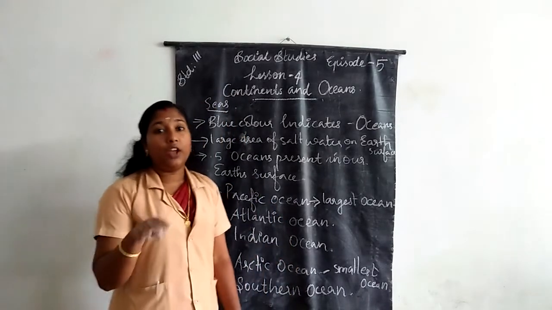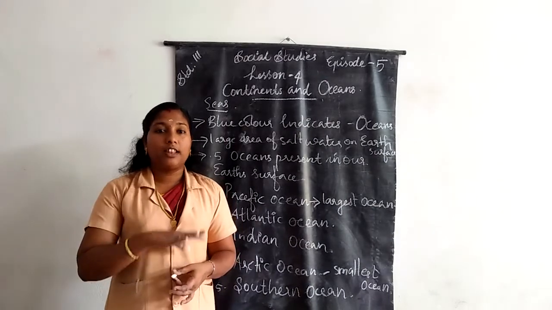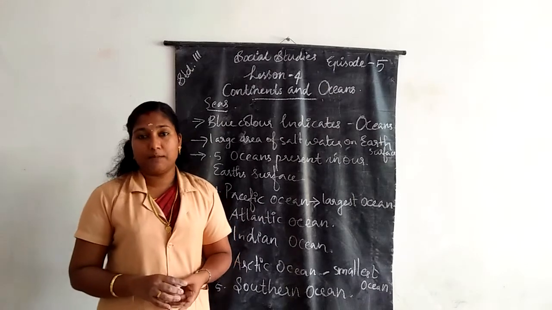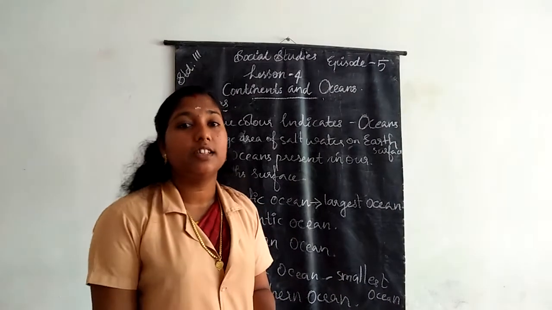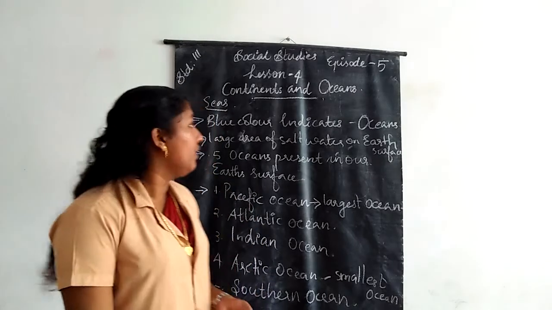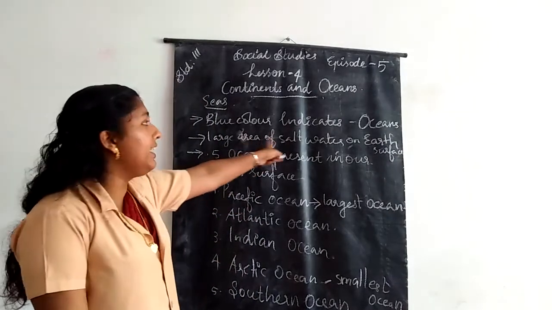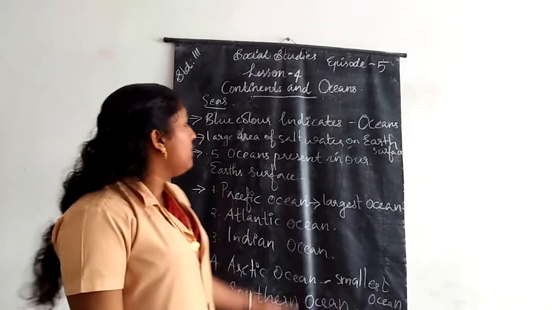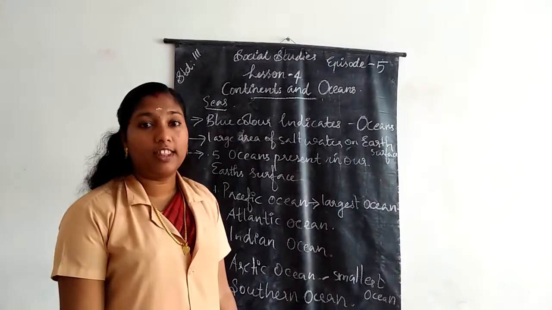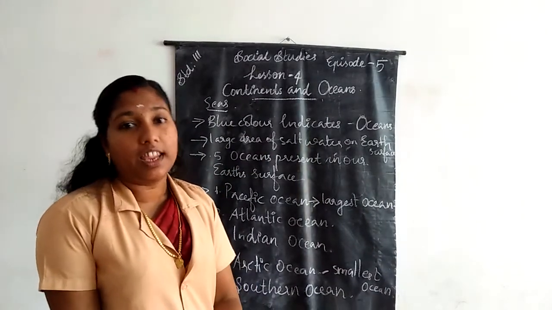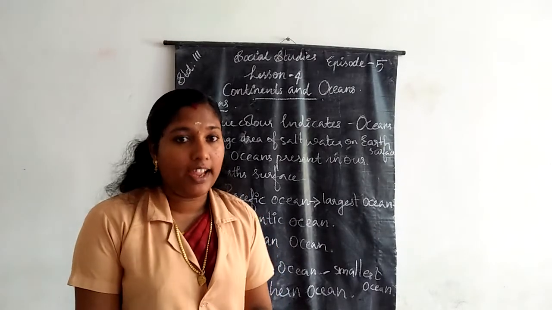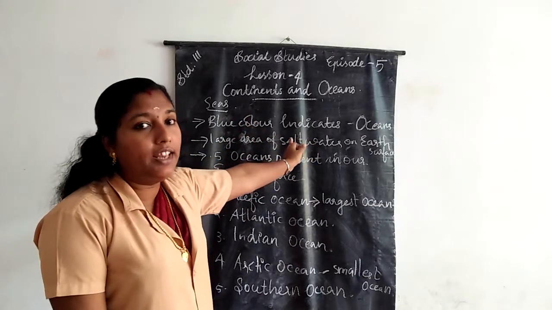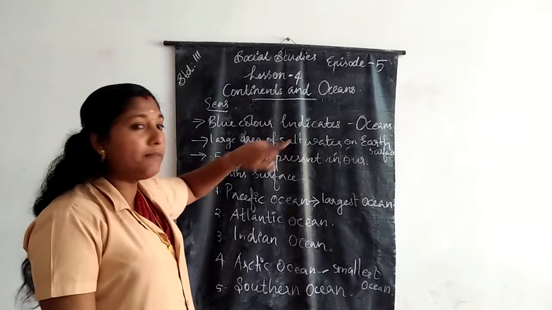If we look carefully at a map, we can see lots of colors. The blue color indicates water, that is, oceans present on the surface of the Earth. The other color indicates the continents on the map.